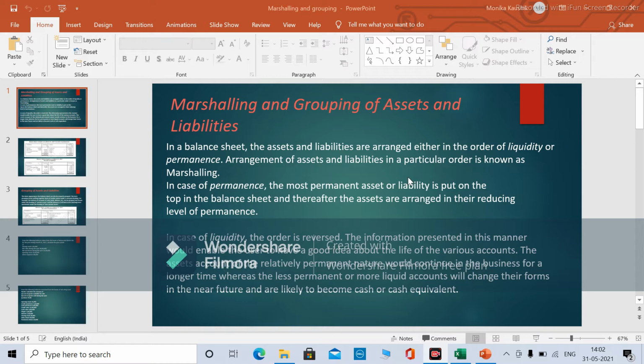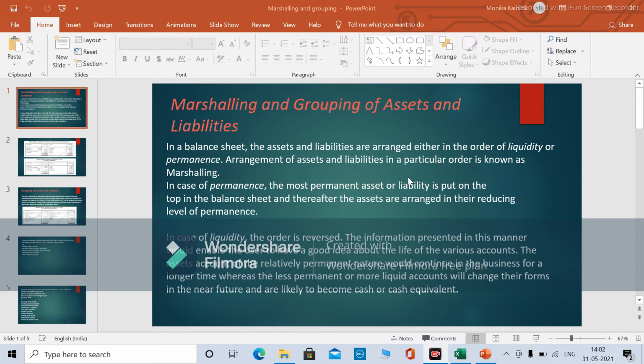If anything we are preparing for the purpose of reporting, there should be the logical thing which we should use. So there should be the way in which we are arranging the assets and the liabilities so that the third party or the interested users can get the information quickly and the correct information they can get easily. So for that the marshalling and grouping can be done.